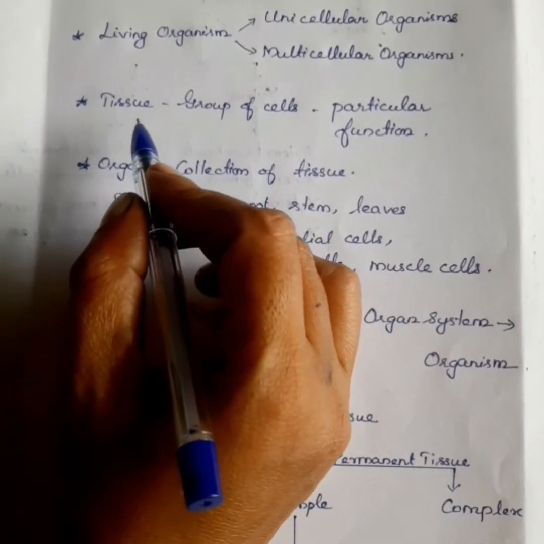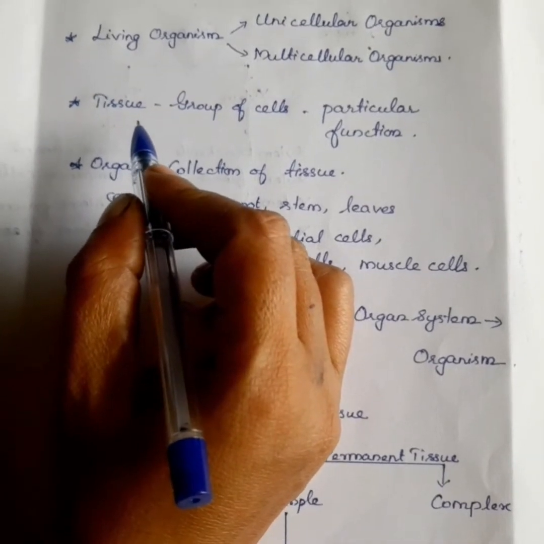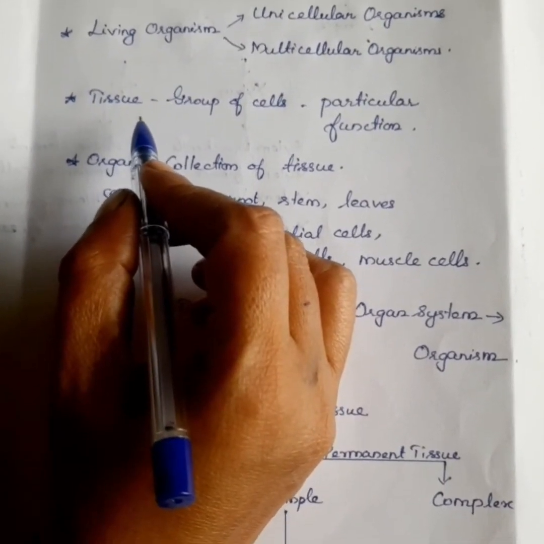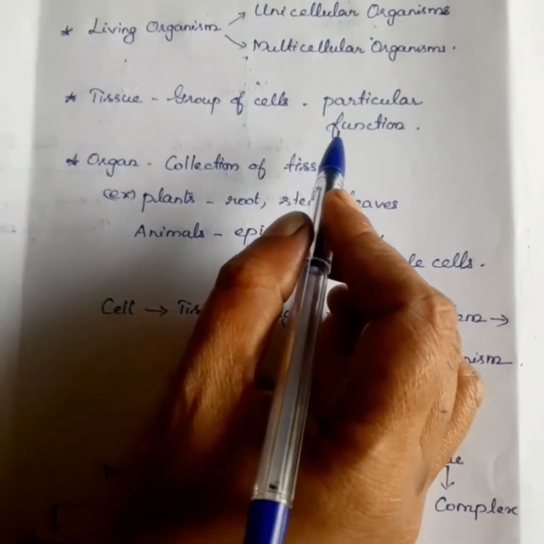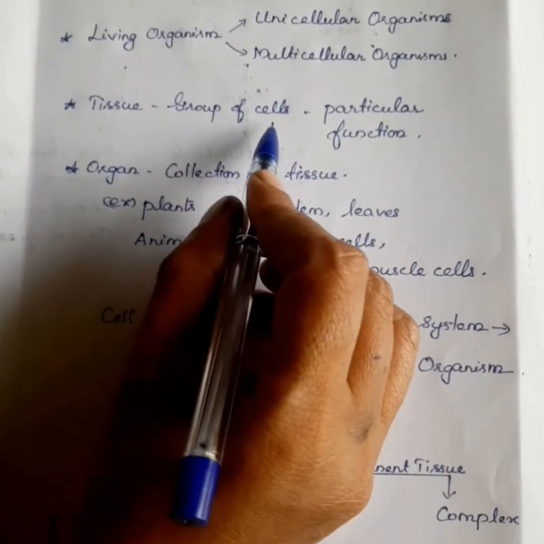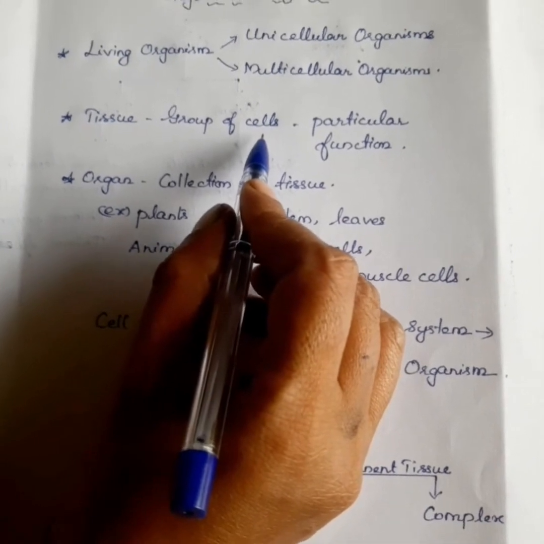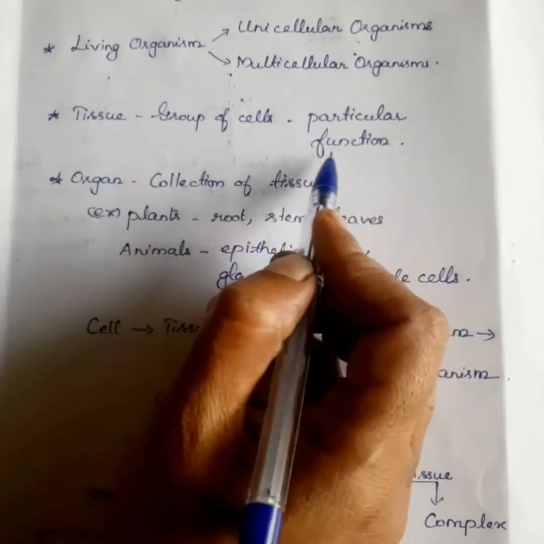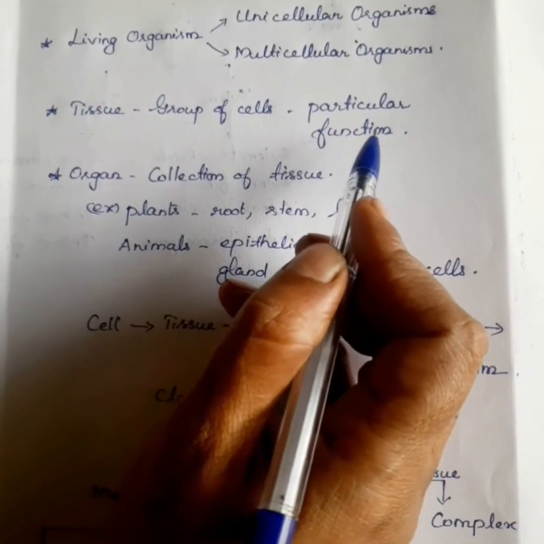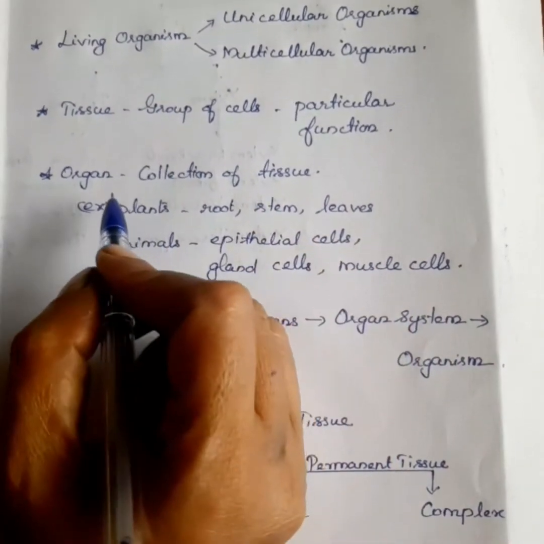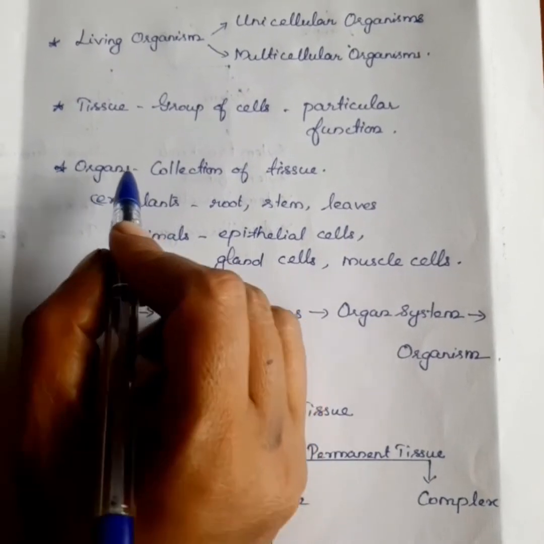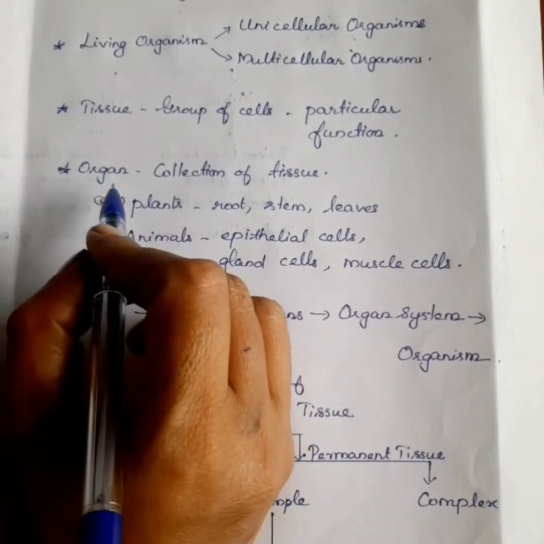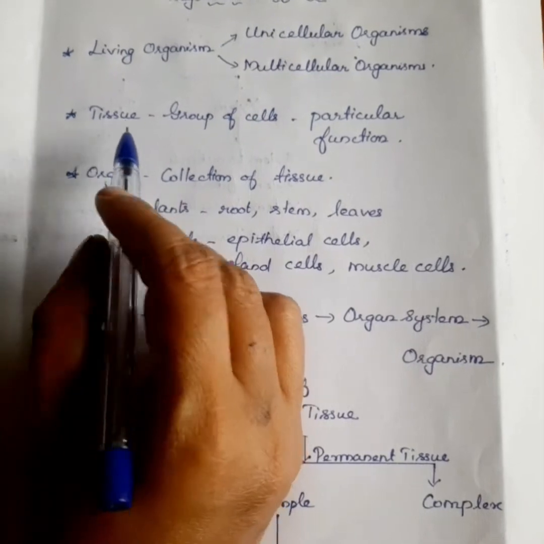What is tissue? A group of cells positioned and designed to perform a particular function is called tissue. Organ: an organ is a structure made up of a collection of tissues.